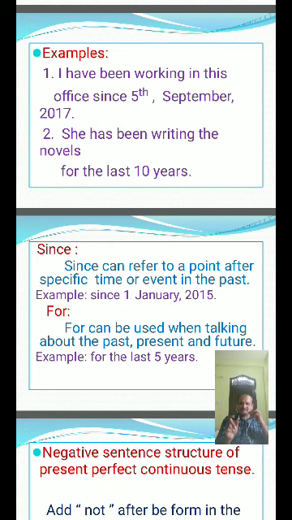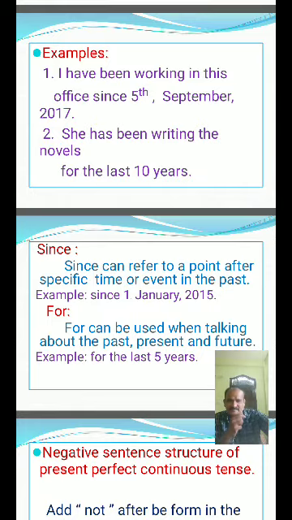For can be used when talking about the past, present and future also. We don't know the exact time, just that the activity started long ago but is still in progress, then we use for. So that is the difference between since and for.